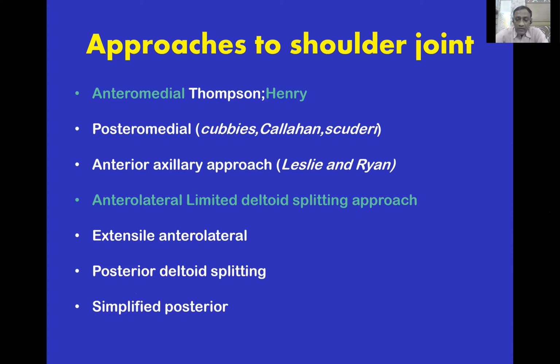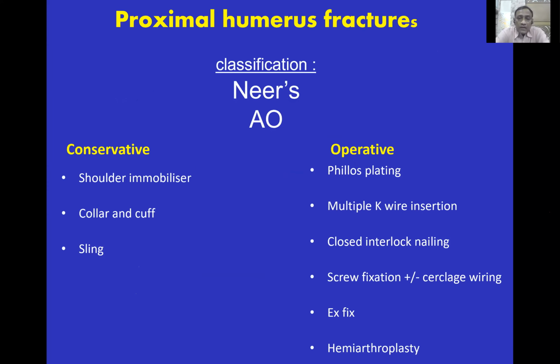The anterior approach is very important for fixation of a 4-part or 3-part fracture or fracture neck of humerus, and sometimes for open reduction of a dislocated shoulder. For the proximal humerus fracture, you should know Neer's classification: 1-part, 2-part, 3-part, 4-part, with or without dislocation, and the AO classification. Conservative treatment is indicated when the fracture is not displaced.